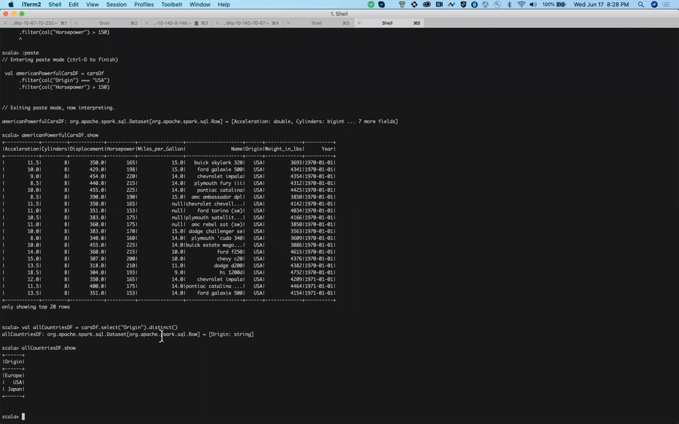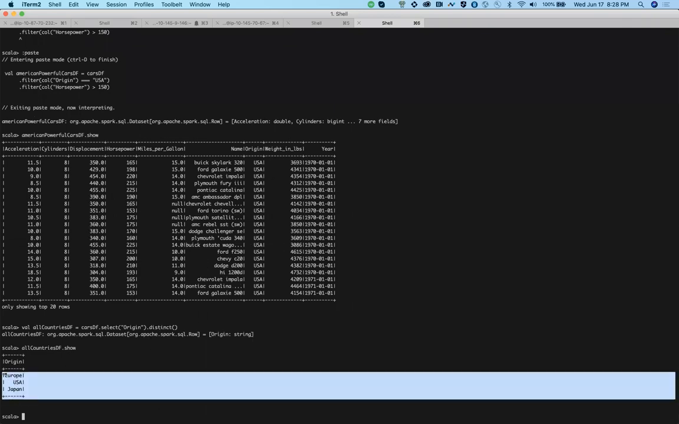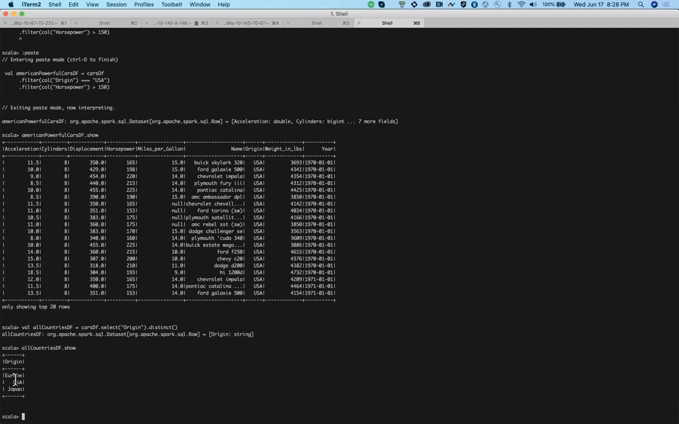Right. Now, if you see, in this whole data set, we had only 3 unique countries. I mean, origin: Europe, USA, and Japan. That's it. So we have only cars corresponding to these 3 countries. Okay.